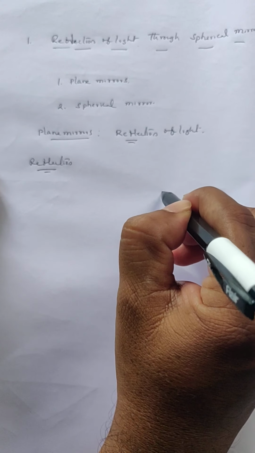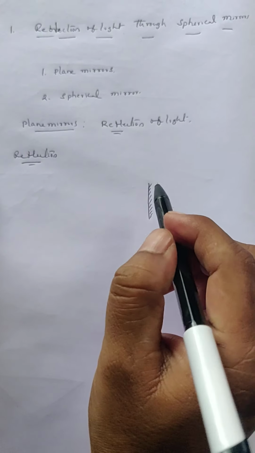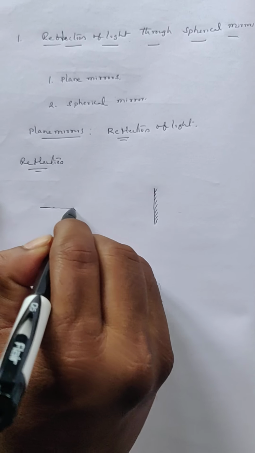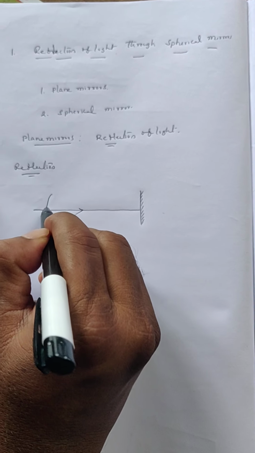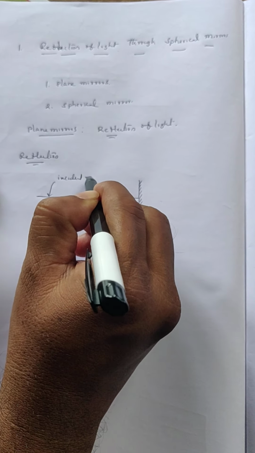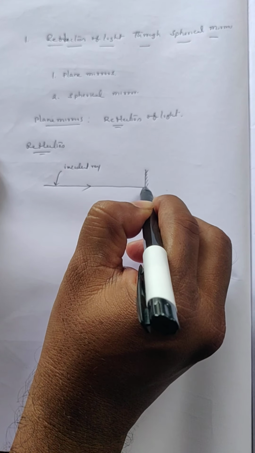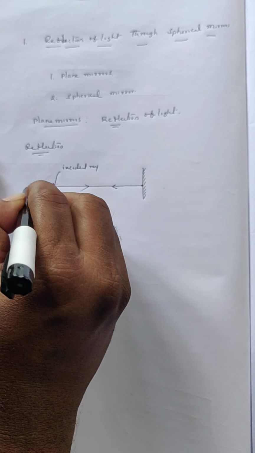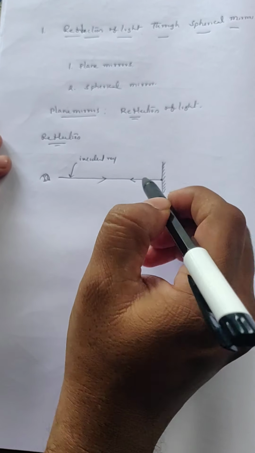So here this is a plane mirror which is on the wall. Here I am drawing a light ray falling onto the mirror, and this light ray will be called the incident ray. This light ray goes to the mirror, touches the surface and comes back again and reaches your eye, so you can see your face.